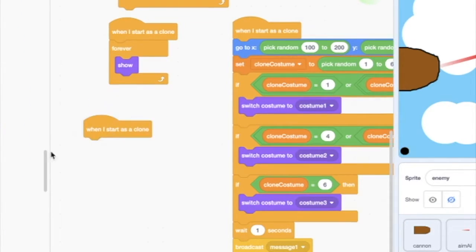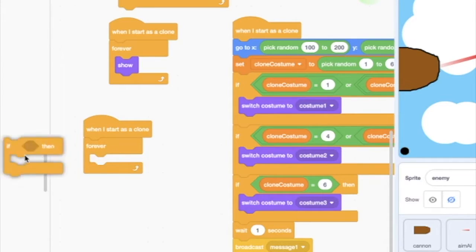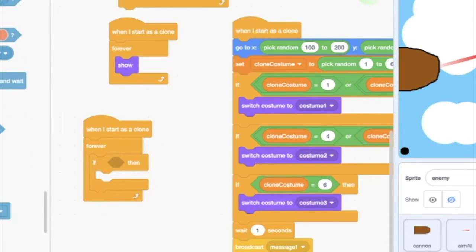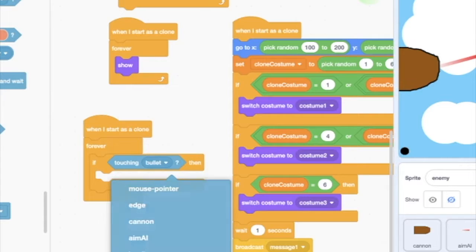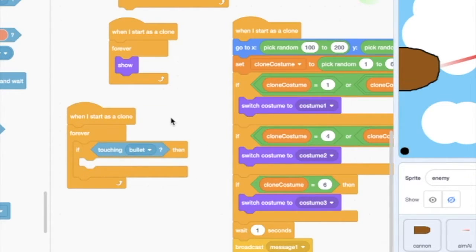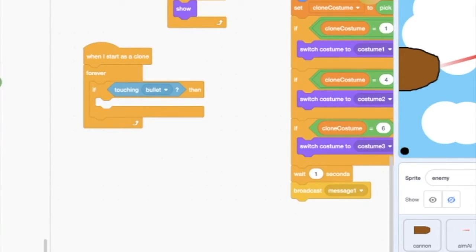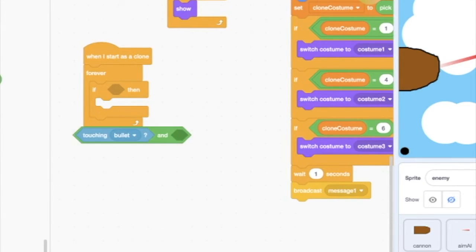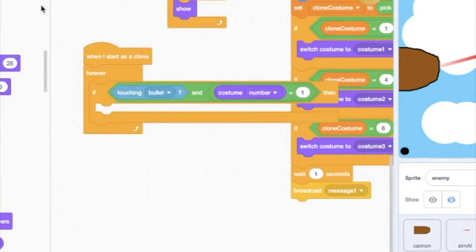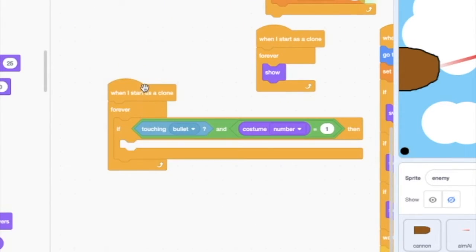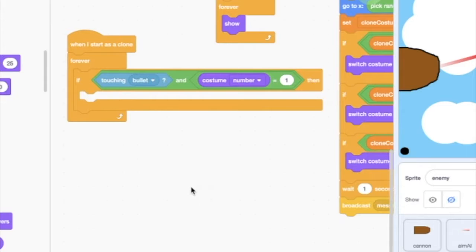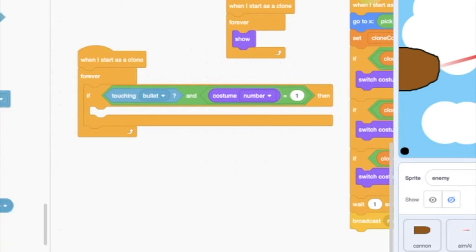when I start as a clone, forever if touching bullet, and we're just gonna say a bunch of ifs for the costume number. And costume number equals 1, which is the lowest one. So if the costume number is 1, change score by, let's say, 50 points.